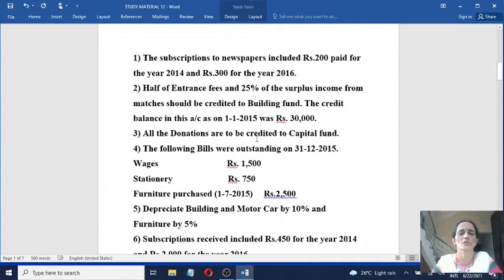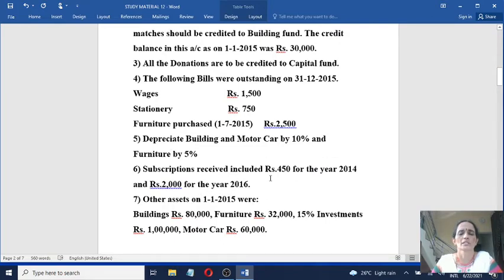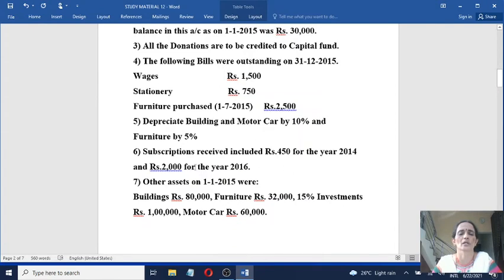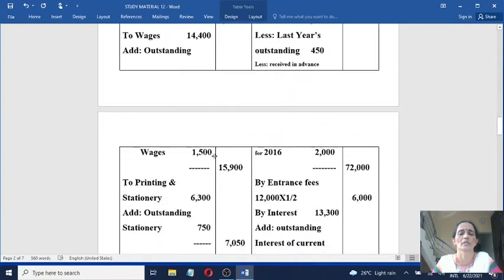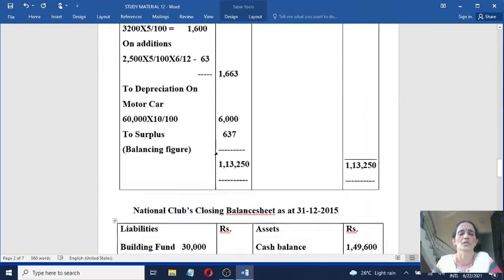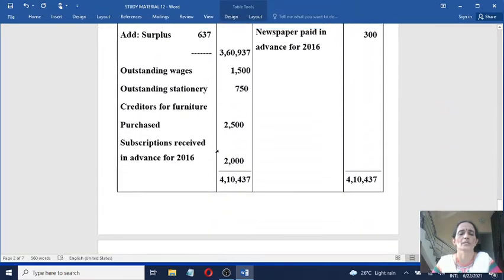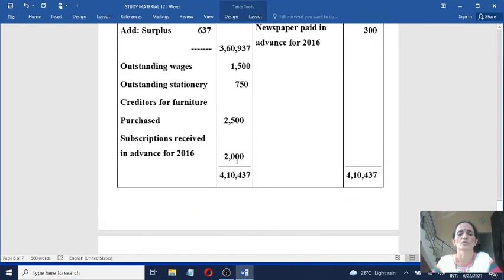You have information relating to subscriptions received. That too, subscriptions received include rupees 450 for the last year. You have recorded it in the opening balance sheet and you have adjusted it already under income and expenditure account. Now received in advance for the next year 2,000. It is a liability. It must come on the liability side of the balance sheet. Subscription received in advance for next year is 2,000. Record it on the liability side.